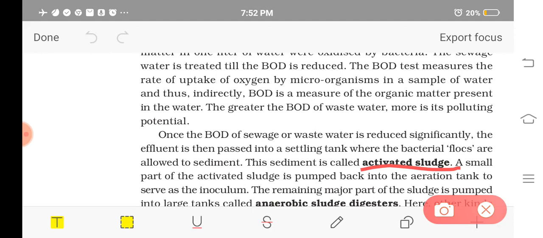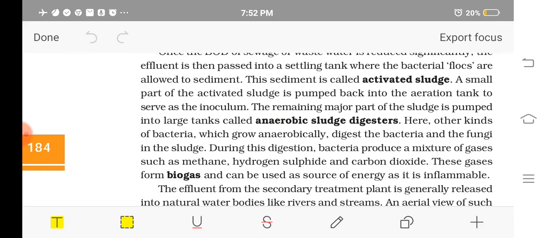There the bacterial flocks get settled or sedimented, and this sediment is known as the activated sludge. A small part of this activated sludge will be pumped back into the aeration tank, to serve as the inoculum. Inoculum means that which starts the culture.